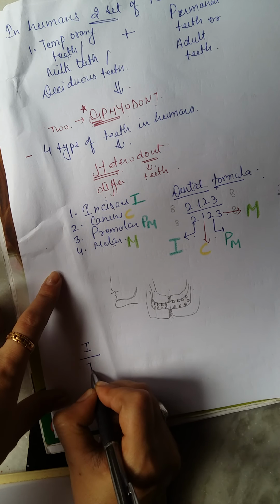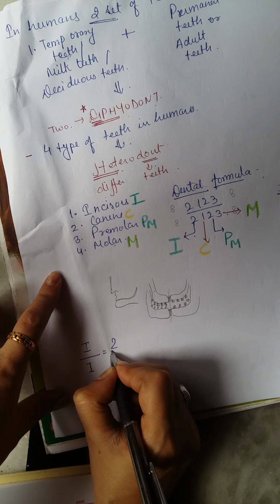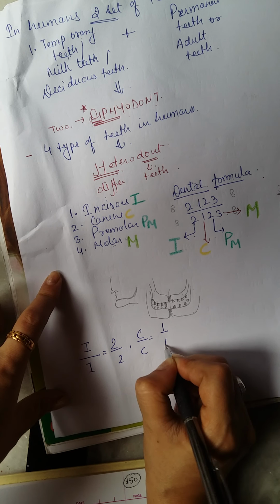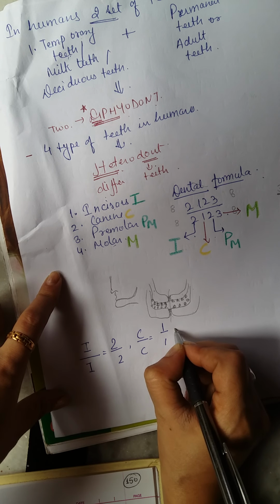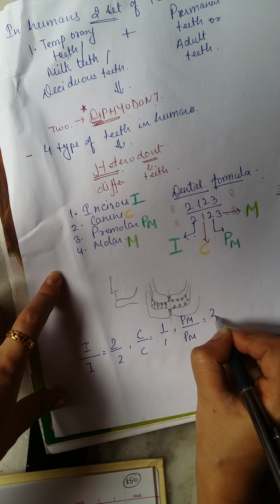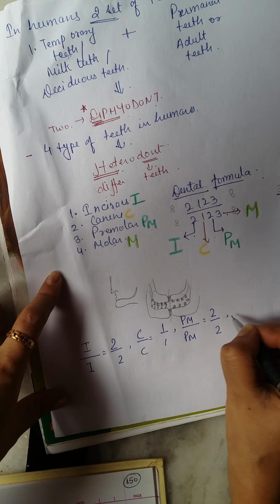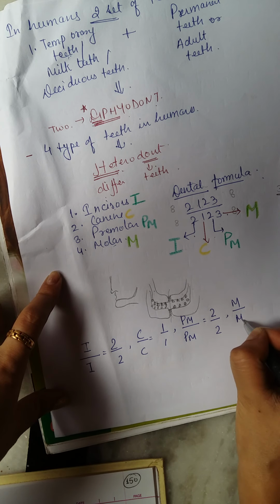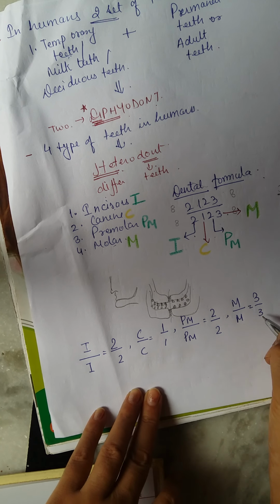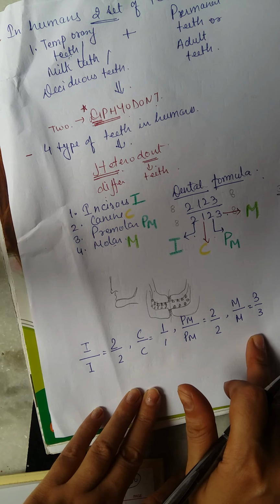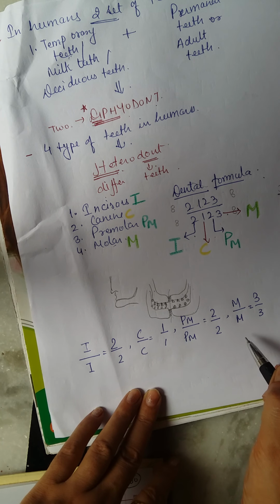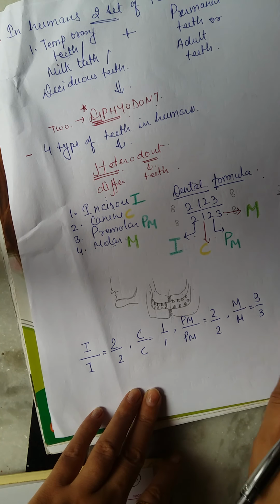Now we can write the dental formula in this way also. Incisor upon incisor is equal to 2 upon 2, canine upon canine is equal to 1 upon 1, premolar upon premolar equals 2 by 2, and molar upon molar equals 3 by 3. So this is also the way of representation of the dental formula of human. You can write it in this way also and in this way also. Both are correct if it's asked in your examination.